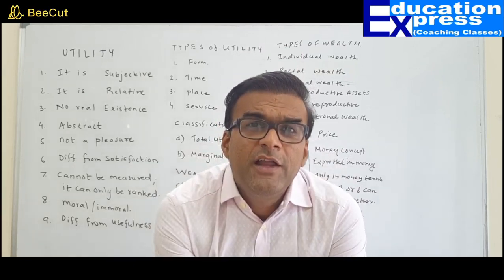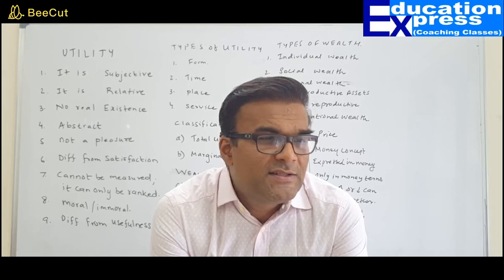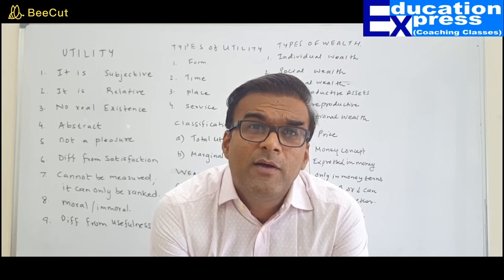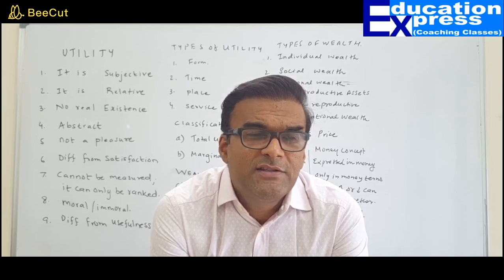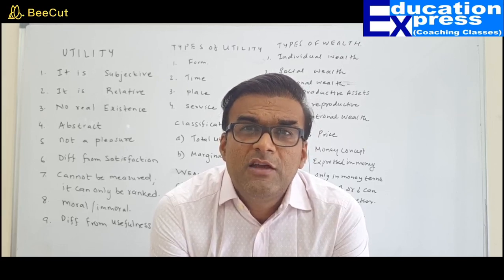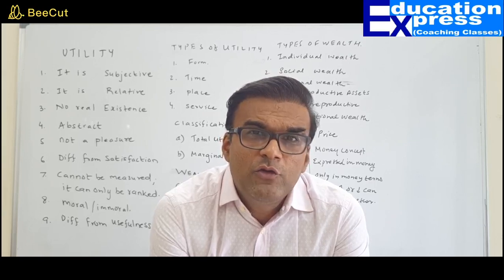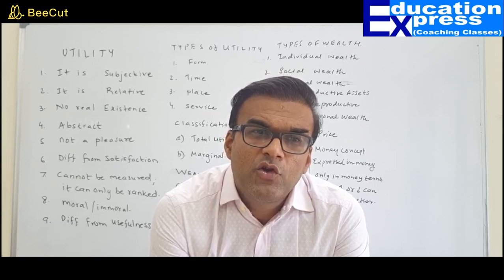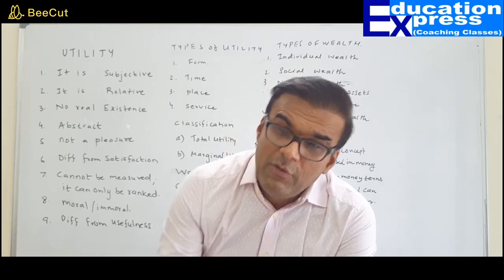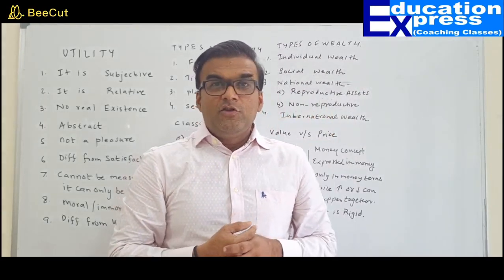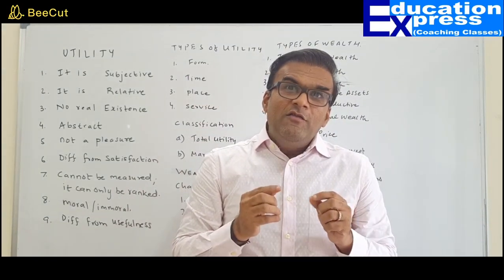The first burger that you eat, assume you get a satisfaction of 20 units. I give you one more burger. So one burger gives you satisfaction of 20 units, and two burgers give you a satisfaction of 35 units. When you consume just one burger, your total utility is 20 units, but when you consume two burgers, your total satisfaction is 35.